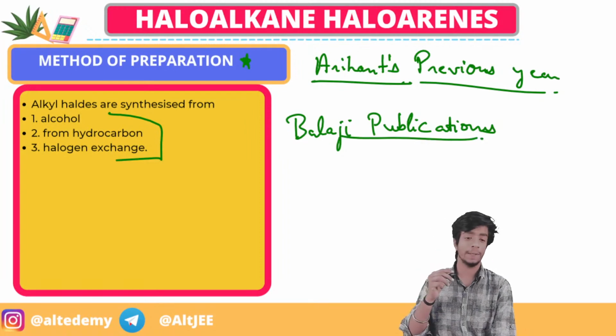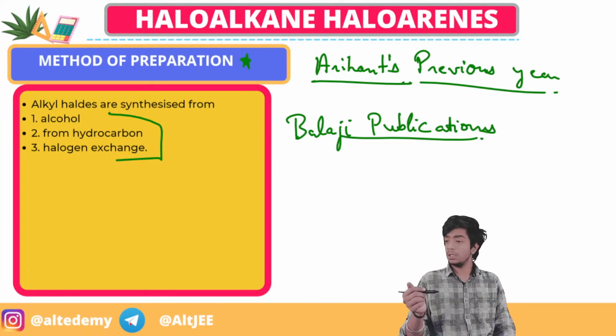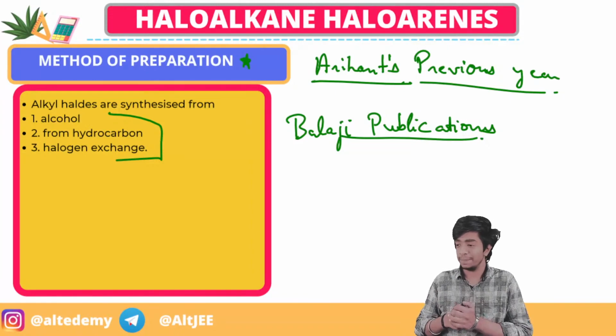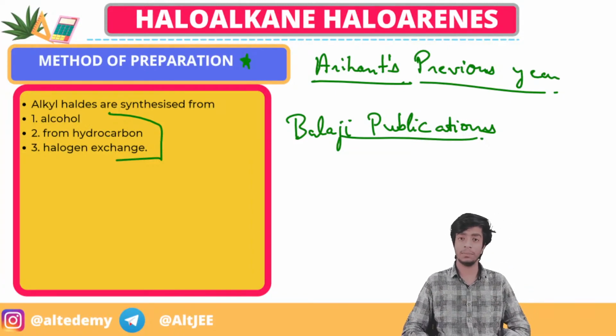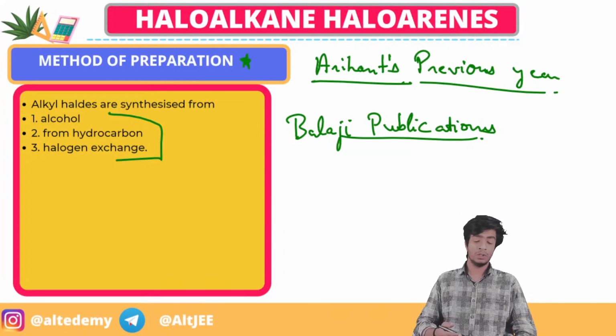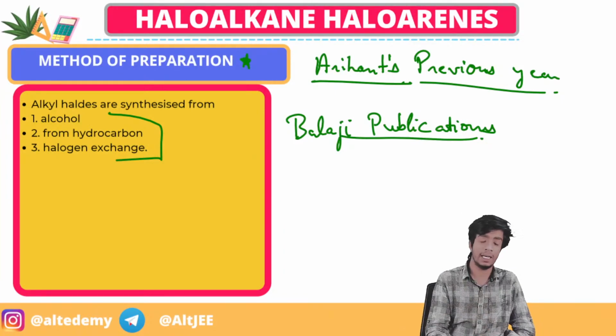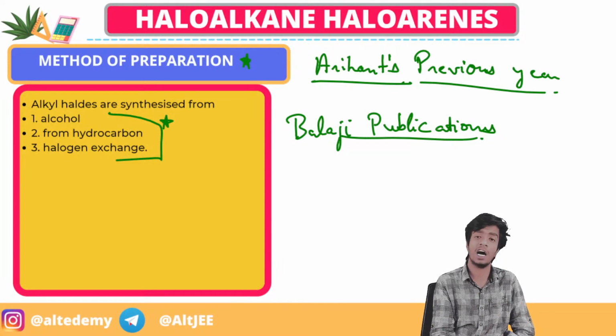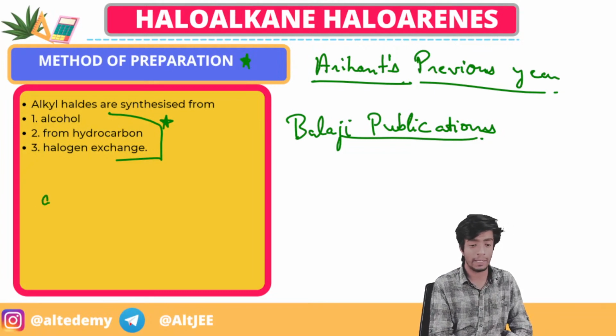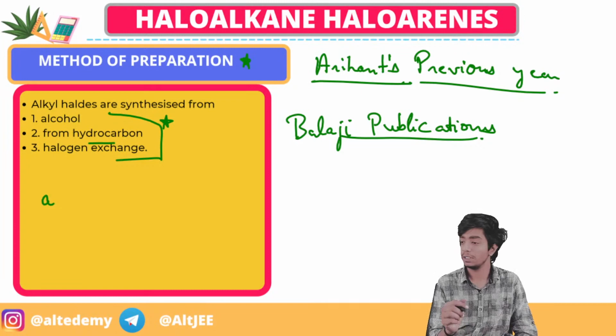Okay, sir. So Inbavalli, you were asking that you are facing a problem in organic chemistry, right? For example, we are studying alkyl halides today and you come to know that alkyl halides are prepared by only 3 methods, right? How? From alcohol, from a hydrocarbon and from a halogen exchange.